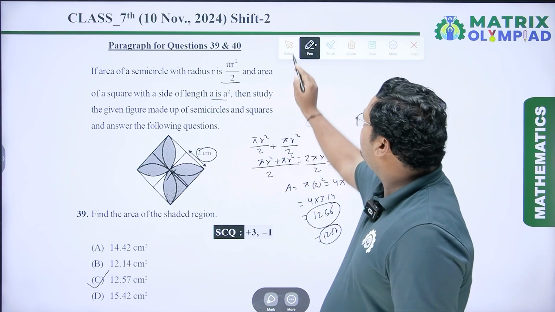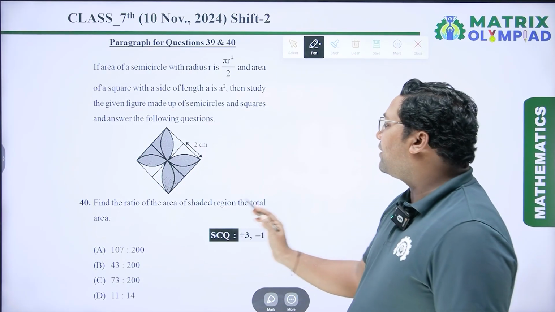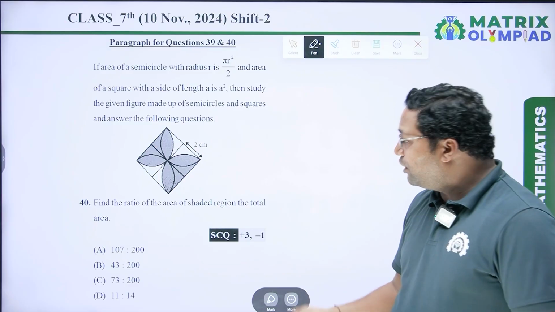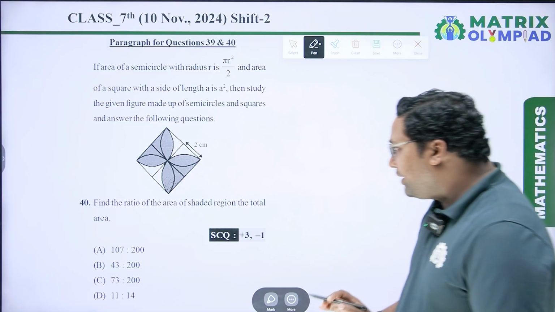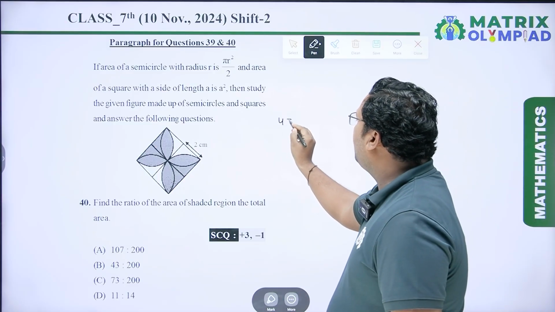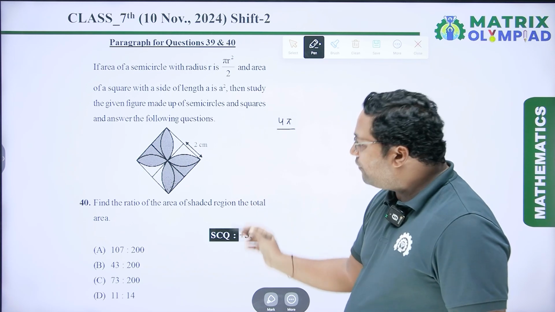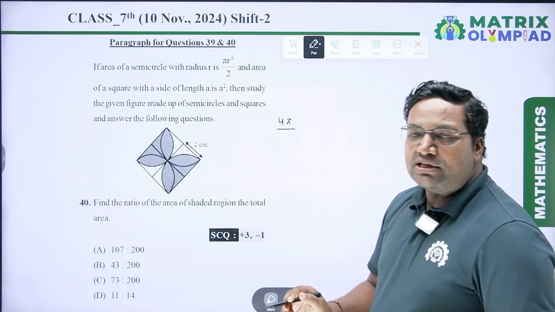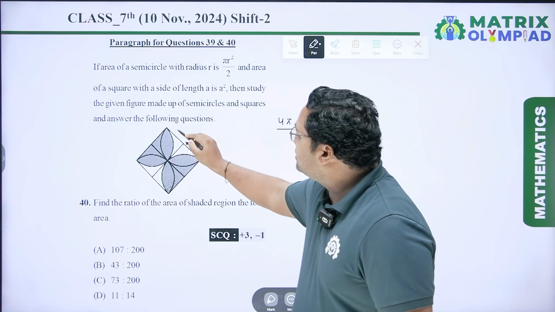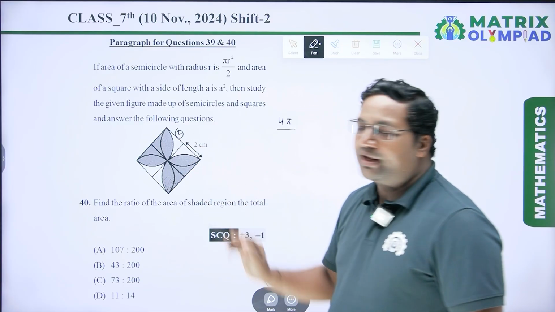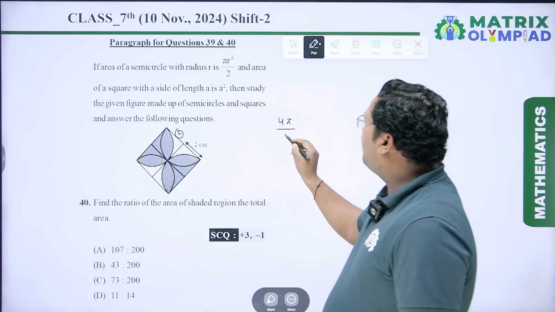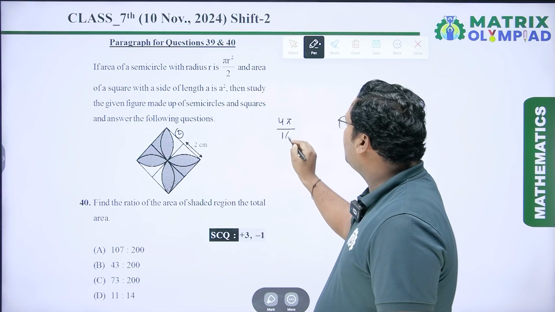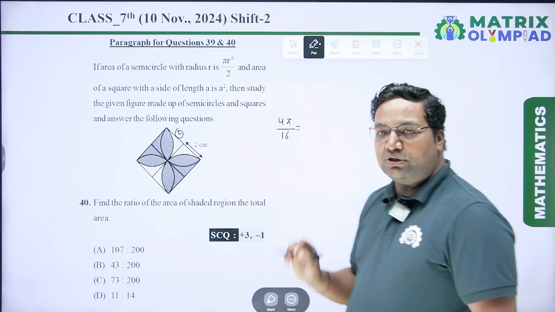Now coming to the next question. Now next question is, find the ratio of the area of the shaded region to the total area. So the area of shaded region is 4 into pi, and the area of total region is, it is a square, so area of square is side square. This is 2 and this is also 2, so the side of square is 4 centimeter. So the area of this part is 4 square, which is equal to 16. So ratio is 4 pi upon 16.